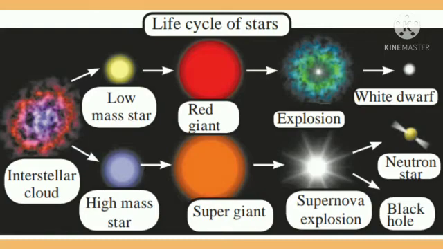This causes another fuel to start burning. That is, when hydrogen at the center is finished, helium starts undergoing fusion and energy generation starts again. How many fuels will be used depends on the mass of the star. The higher the mass of the star, the higher is the number of fuels used. During these, a lot of changes occur in the star.